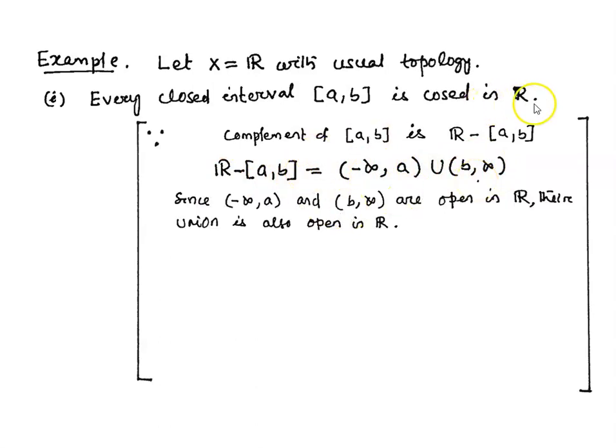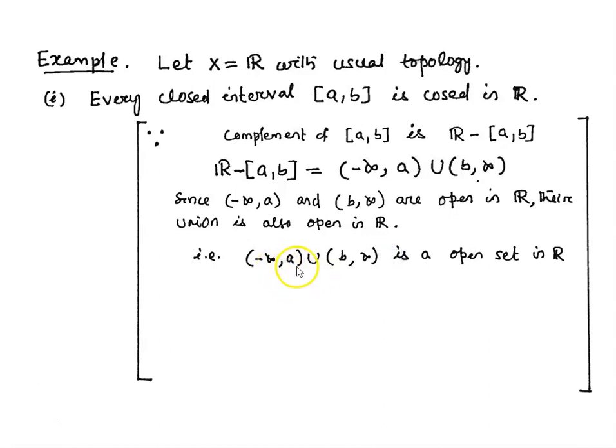Since R has the usual topology, which is generated from the basis of open intervals, these open intervals are open sets in R. We know that in a topological space, an arbitrary union of open sets is open. Here, the two open intervals minus infinity to a and b to infinity are open sets in R, so their union is also open.